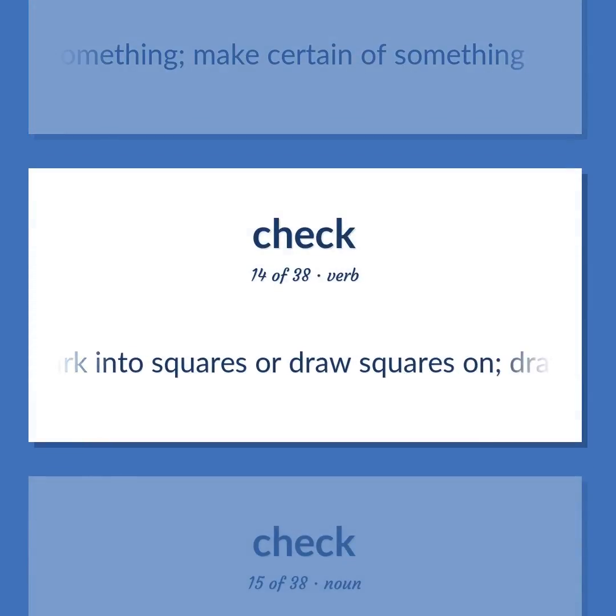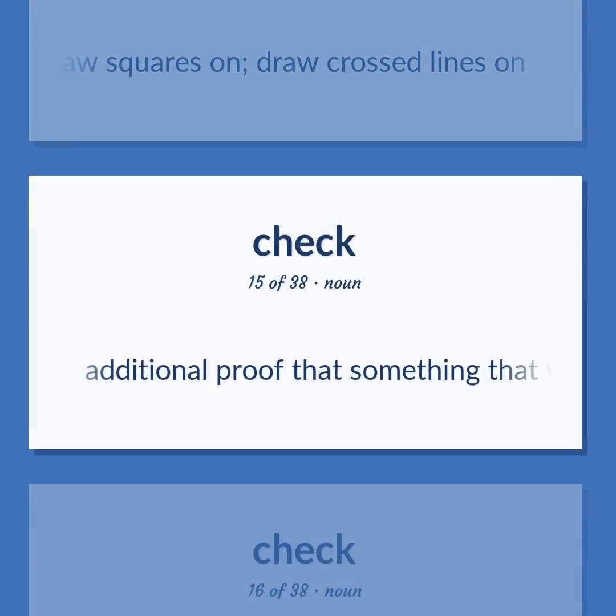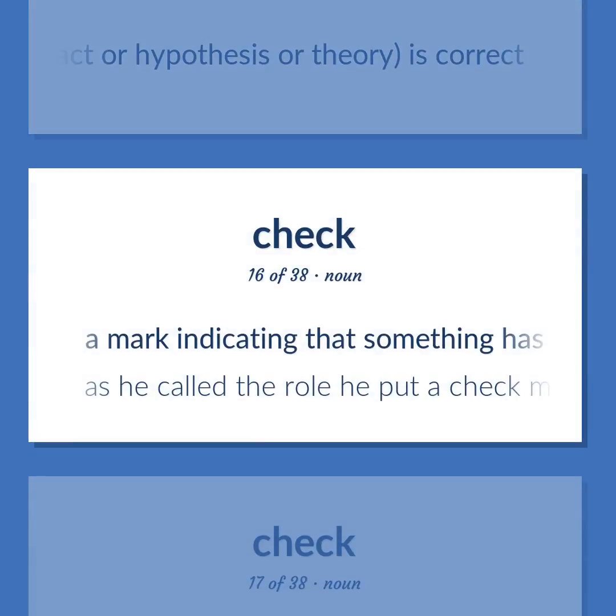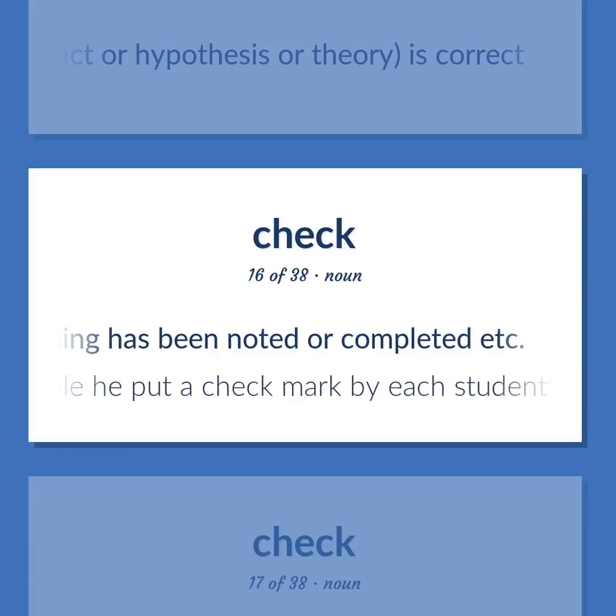Mark into squares or draw squares on. Draw crossed lines on. Additional proof that something that was believed, some fact or hypothesis or theory, is correct. A mark indicating that something has been noted or completed. As he called the roll, he put a check mark by each student's name.